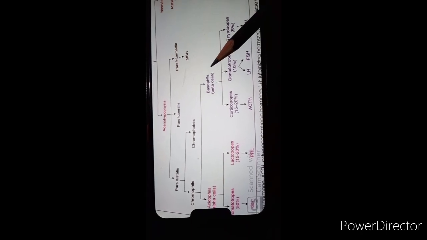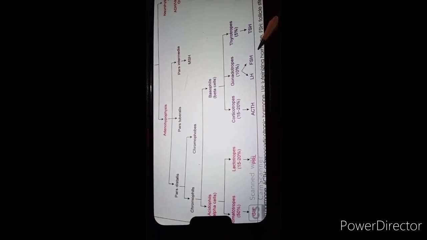Basophil cells contain three different types of cells: corticotropes, gonadotropes, thyrotropes. Corticotropes secrete ACTH hormone, gonadotropes secrete luteinizing hormone, follicular stimulating hormone and ICSH, that is interstitial cell stimulating hormone. Then thyrotropes secrete thyroid stimulating hormone, which controls the thyroid gland.